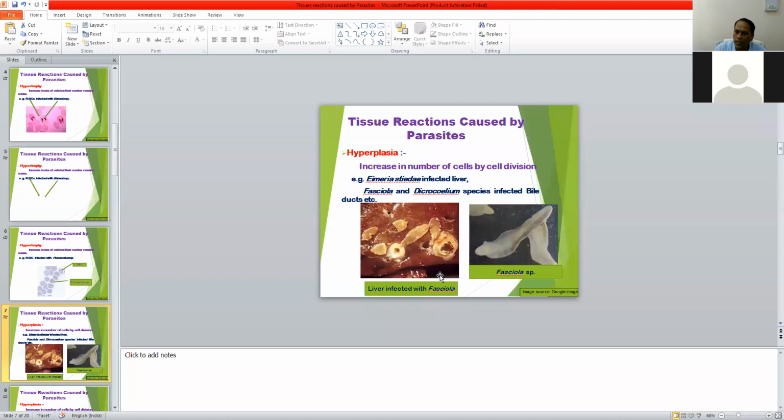Due to the hyperplasia and deposition of calcium salt in the bile duct due to Fasciola infection, the bile duct becomes very hard, difficult to cut with the knife, and that results in pipe stem liver. So Fasciola infection inside the bile duct results in hyperplasia, meaning increase in the number of the epithelial cells of the bile duct.